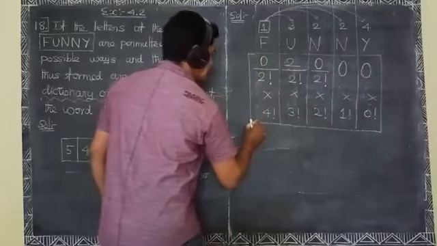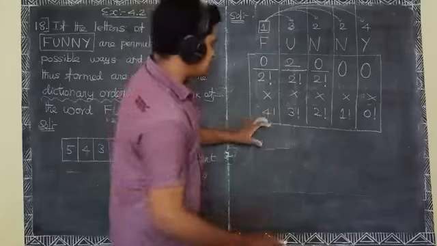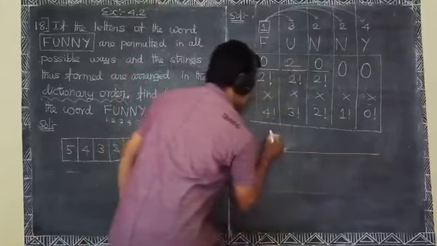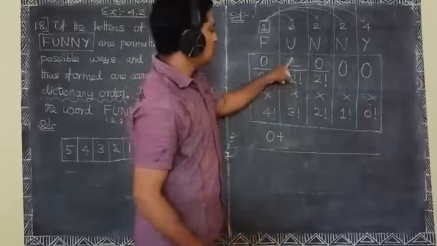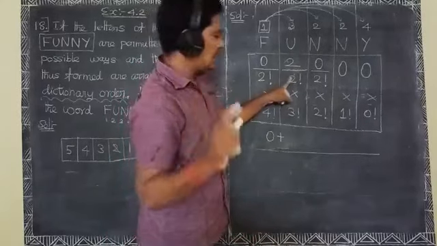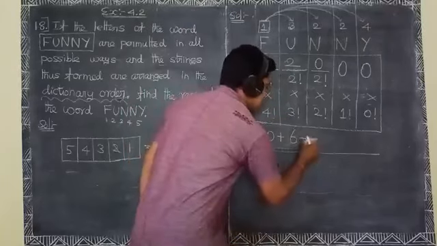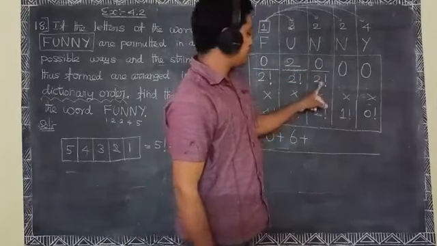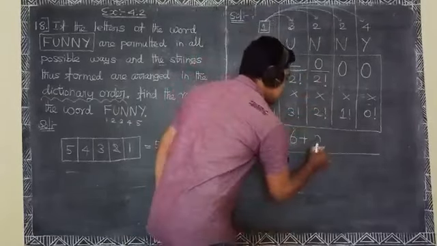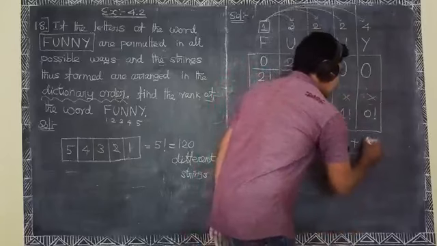Here 0 by 2 factorial is 0. 0 into anything is 0. Okay, 0 plus 2 factorial is 2. 2 divided by 2 is 1. 3 factorial is 6. 1 into 6 is 6 plus 0 divided by 2 factorial is 0. 0 into anything is 0 plus 0 into anything is 0.